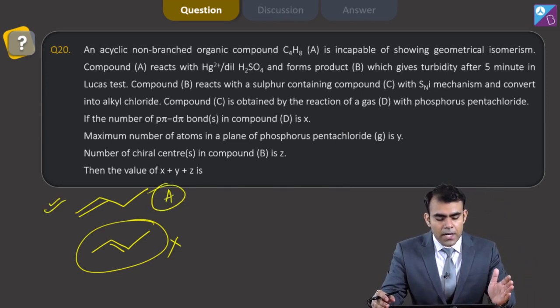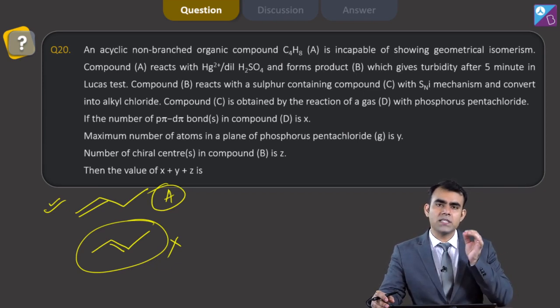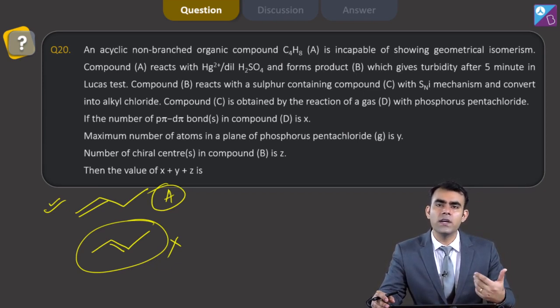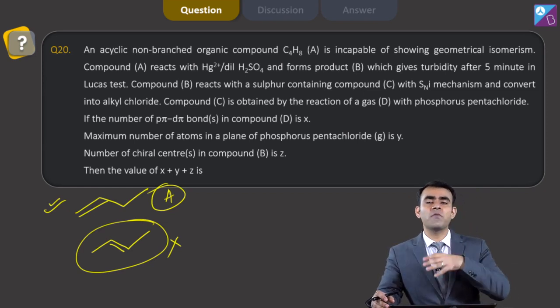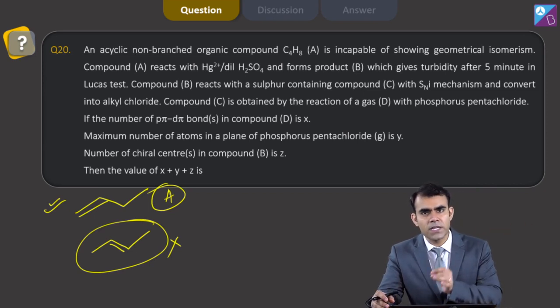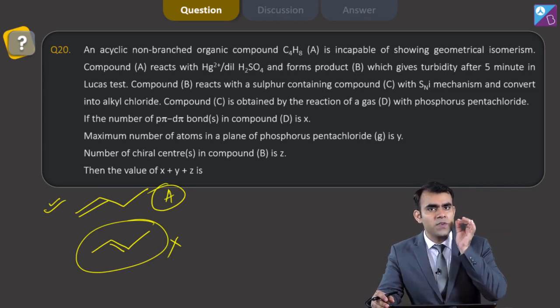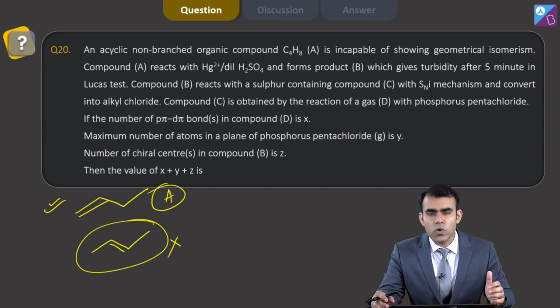Now, compound A reacts with Hg2+ and dilute H2SO4 and forms product B, which gives turbidity after 5 minutes in the Lucas test. We know that Hg2+ in the presence of dilute H2SO4 forms an alcohol, and that alcohol is on the more substituted position. In this case there is no possibility of rearrangement, but the OH will come on that position where the carbocation will be more stable.